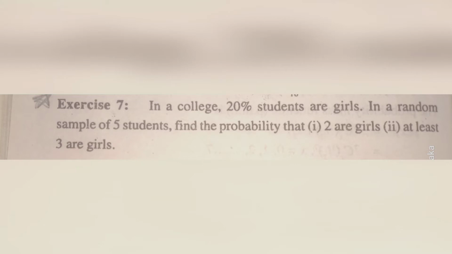This is one more problem. The problem goes like this. In a college, 20% students are girls. In a random sample of 5 students, find the probability that first, 2 are girls, second, at least 3 are girls. So here you need to find the probability that 2 are girls and the probability that at least 3 are girls. Let us proceed with the solution.